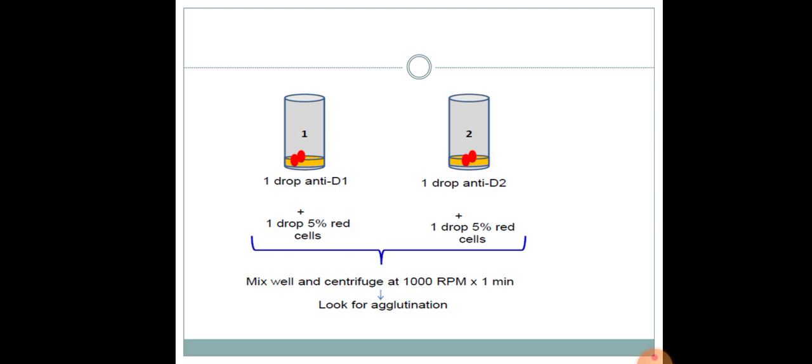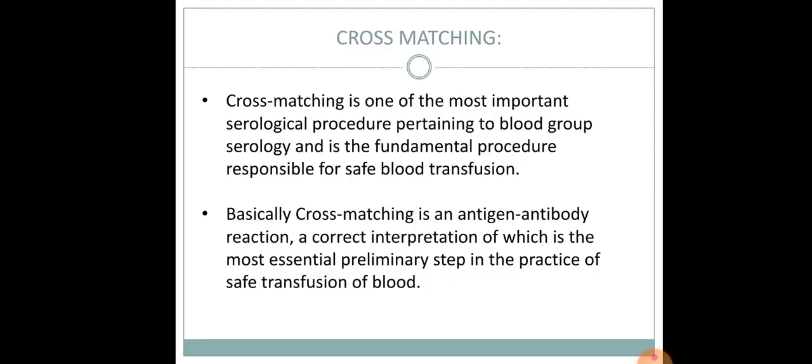In tube 1, 1 drop of antisera, anti-D1, and 1 drop of 5% red cells. In test tube 2, the same: 1 drop of anti-D2 and 1 drop of 5% red cells. Mix them well and centrifuge for 1 minute at 1000 rotations per minute, and we have to look for agglutination.